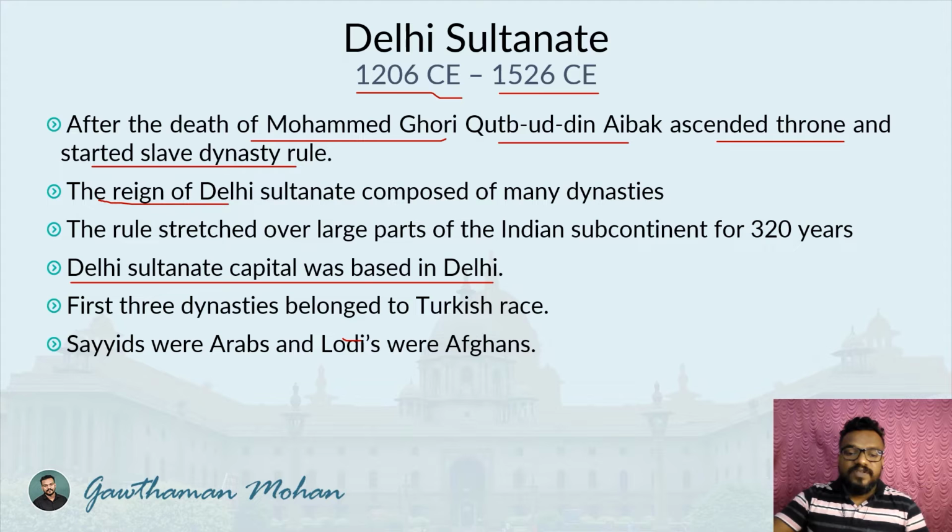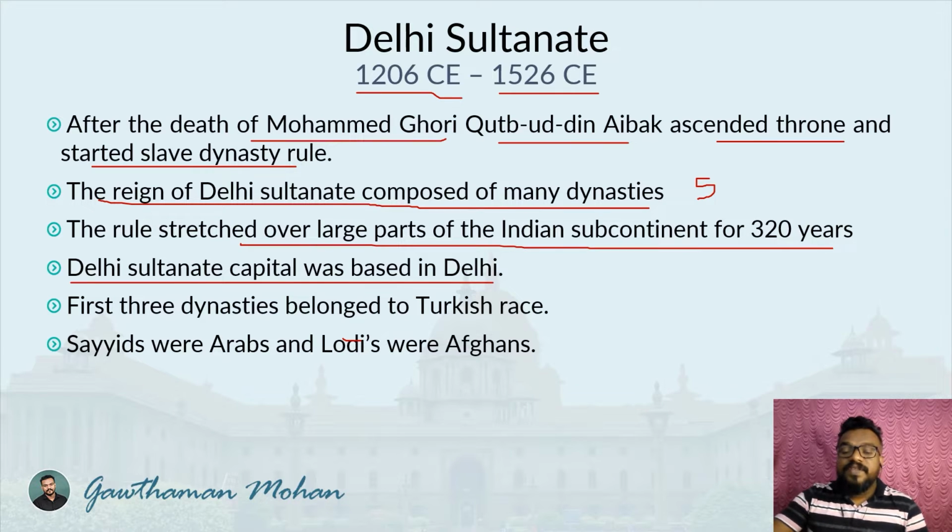The reign of the Delhi Sultanate was composed of many dynasties, the 5 important dynasties I talked about. The rule stretched over large parts of the Indian subcontinent for 320 years. Very important. During this time they captured many parts of the Indian territory. It was also a period of political consolidation.